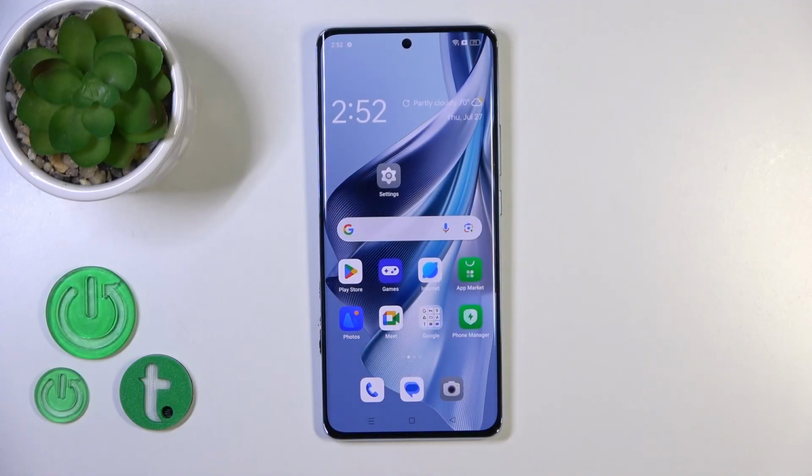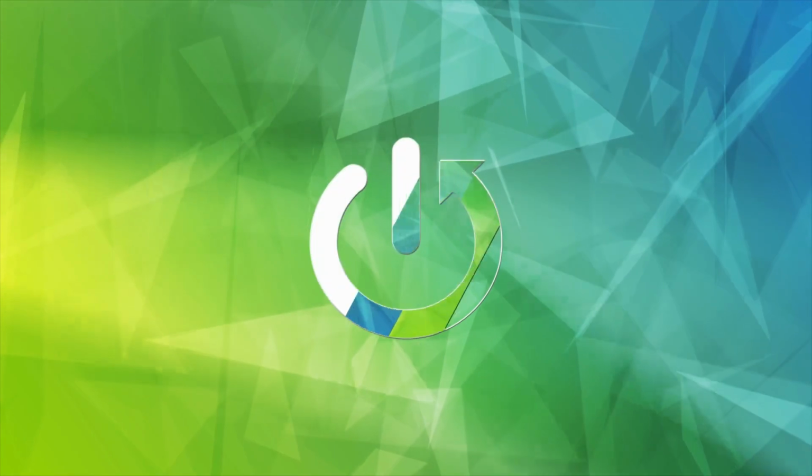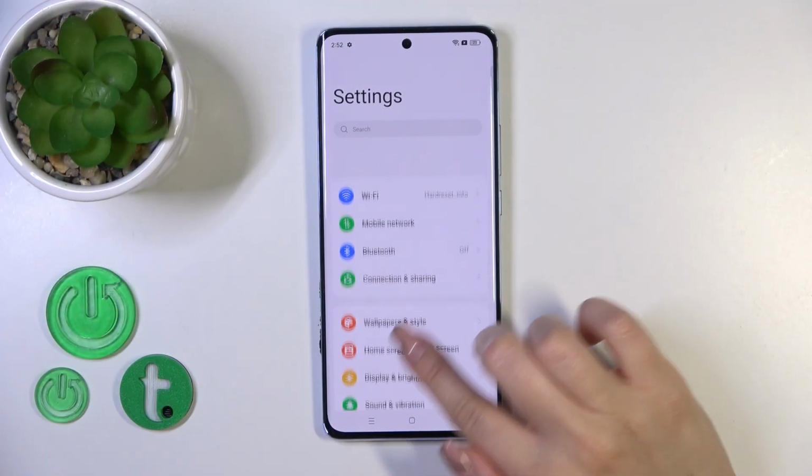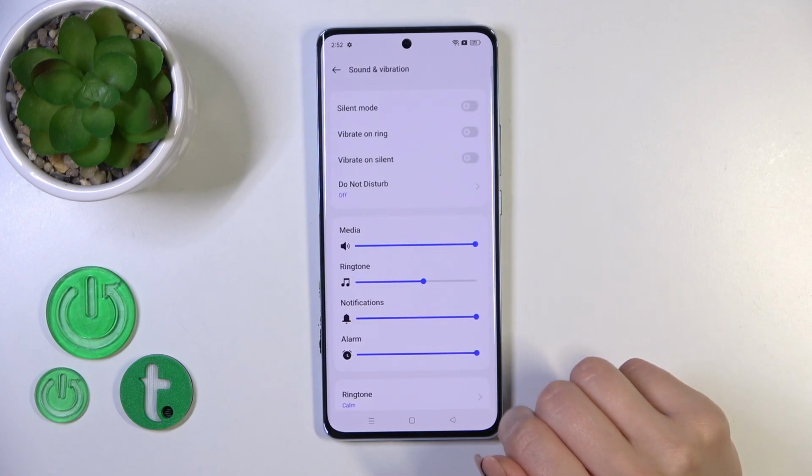Hi, today I'm going to show you how to adjust the ringtone volume on your OPPO Reno 10. First, open the settings, then tap Sound and vibration.